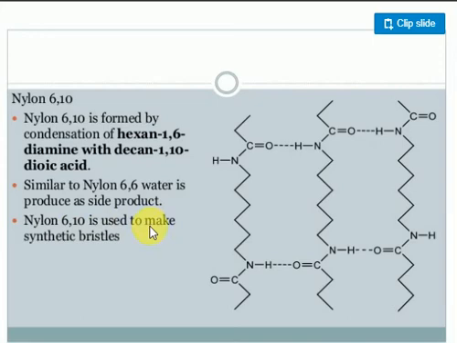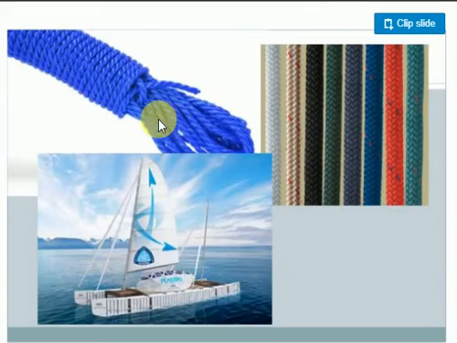Nylon 6,10 is used for making synthetic bristles. You know some synthetic bristles, like toothbrush bristles, no? For making those, nylon 6,10 will be used. Okay, this is an example of nylon. Nylon wires are there, no? Generally we consider that some materials also use nylons. Nylon is a very strong material.